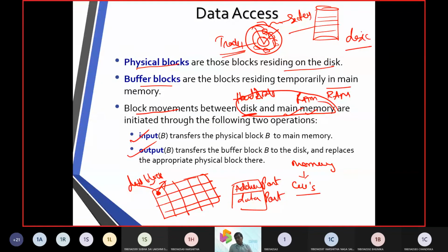That is all the background we need to understand in the disk. A disk is organized into tracks and sectors. Every sector has a block. Blocks have cells, and cells have two parts, an address part and a data part. If they are part of the secondary storage devices, they are called physical blocks. If they are part of the primary memory, they are called buffer blocks, where we can do an input or output operation.